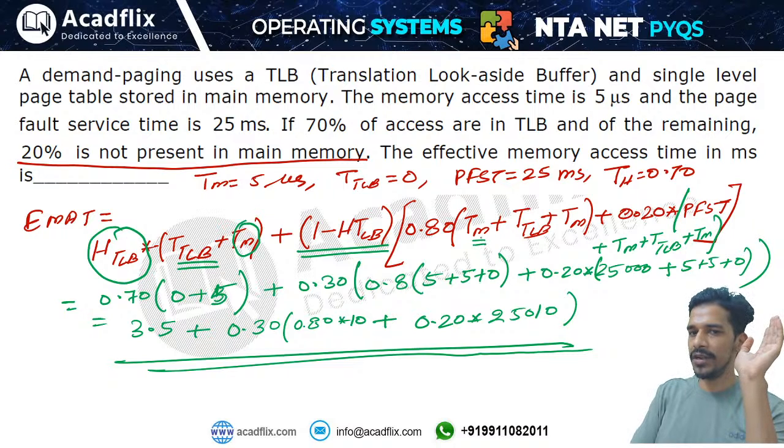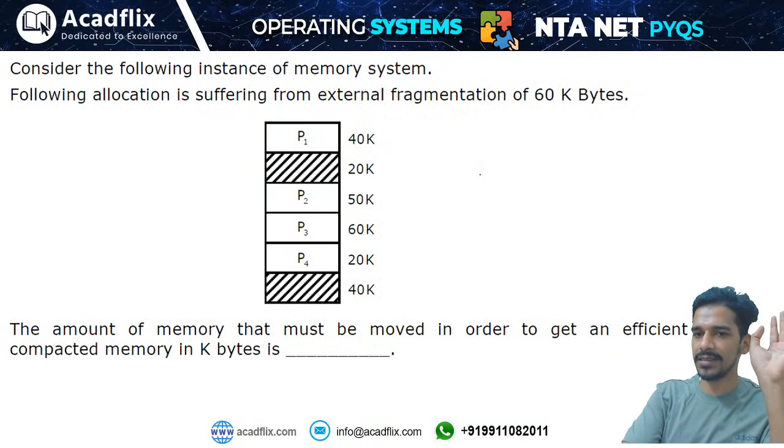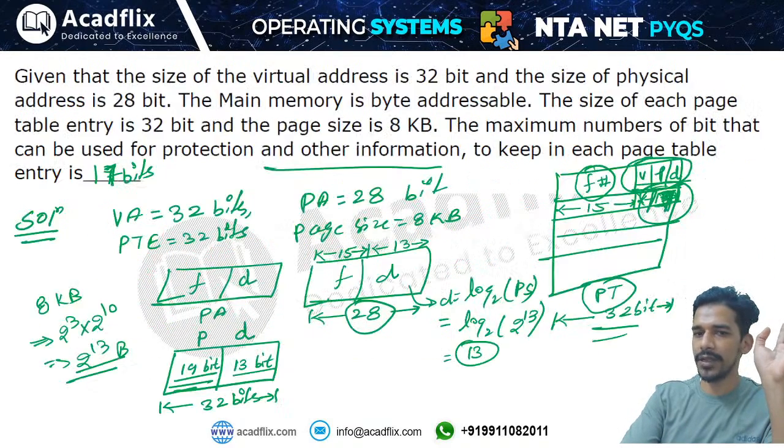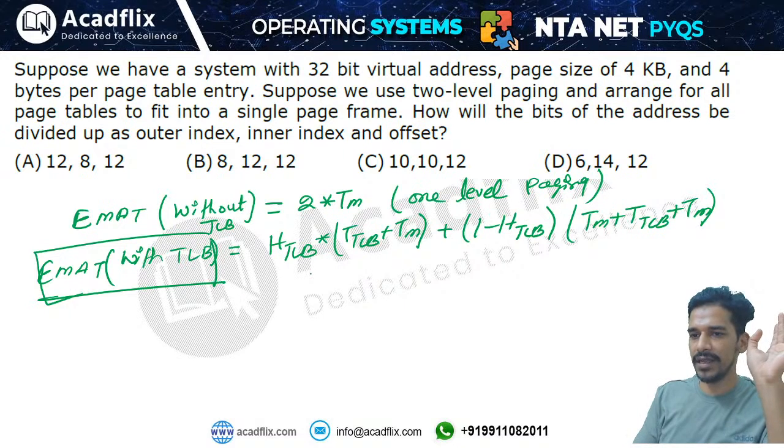In the memory it is given that 80% of the time data is found and 20% of the time data is not found in the memory. So this will be your formula for this particular question. This is a little bit complex. Do not worry if you are not understanding this, you can simply ignore this question, but you need to remember this formula. This formula is really important.